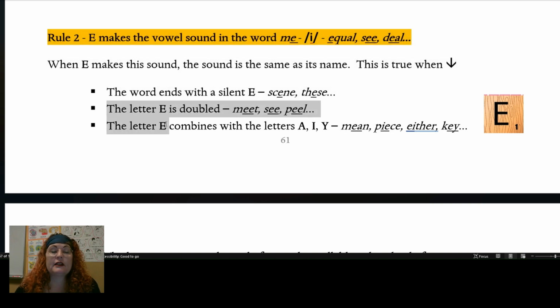It also happens when E is doubled, such as in meet, see, peel, or when E comes with the letters A, I, or Y. For example, mean, peace, either, and key.